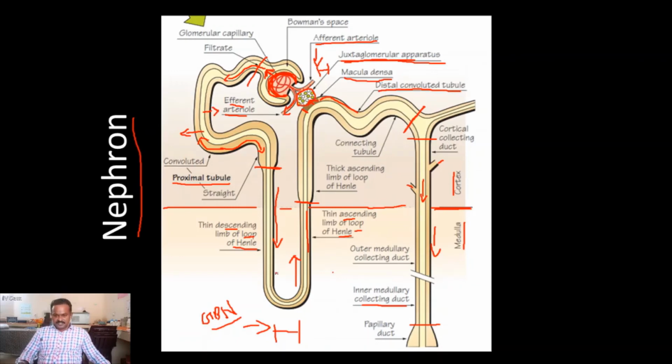So the waste products are only eluted out through the proximal convoluted tubule or distal convoluted tubules, followed by the collecting duct. Okay. So these are passive transporters. How do these basement membranes work? We go to the next slide.